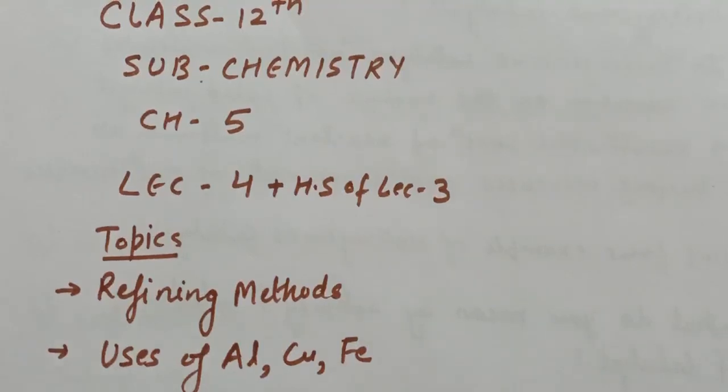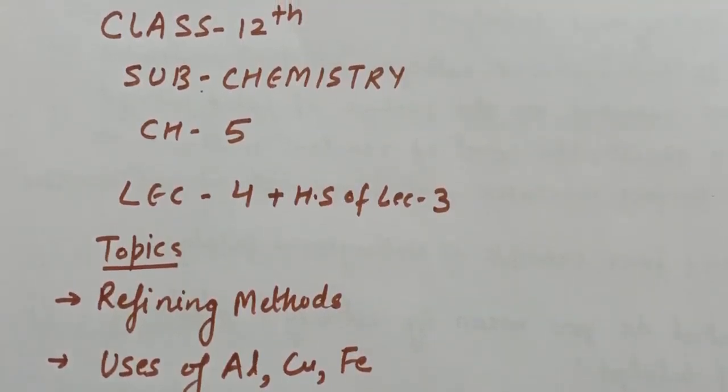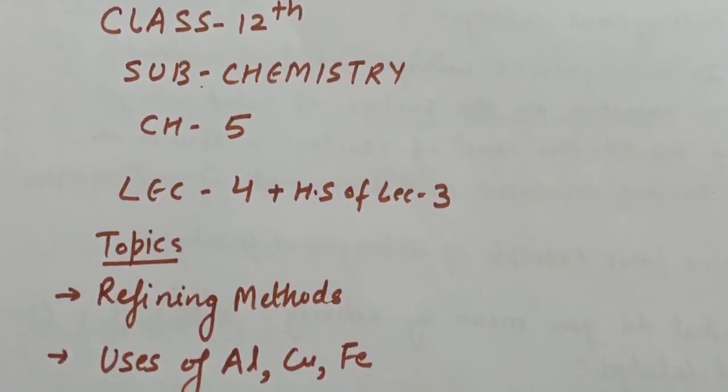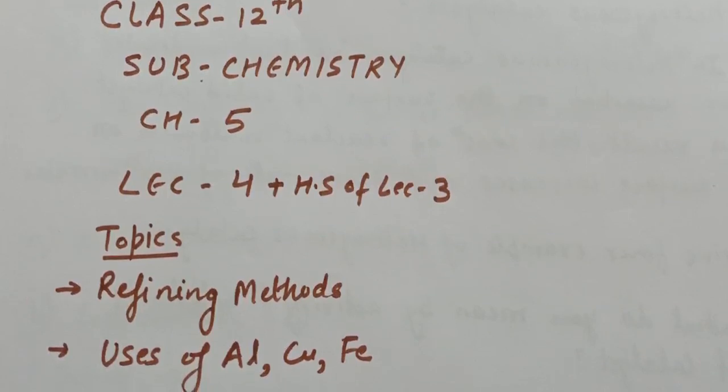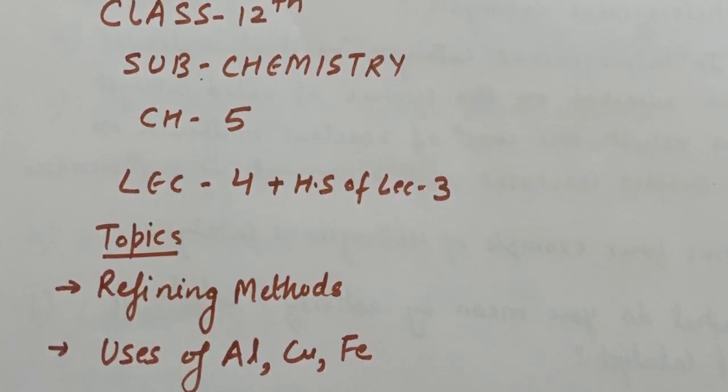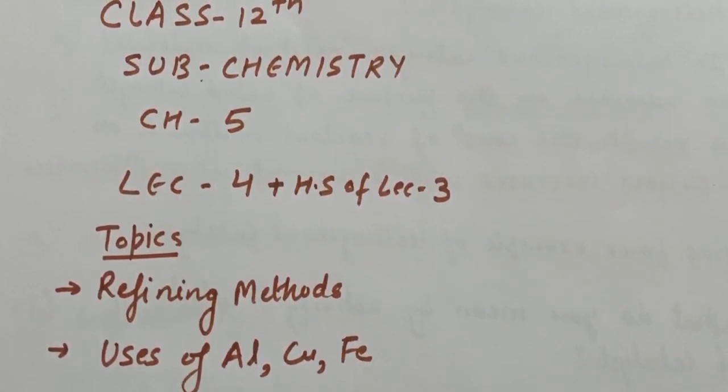Good morning everyone. This is class 12th subject chemistry chapter 5 lecture number 4. In this lecture I will be covering refining methods and uses of aluminium, copper and iron. And in the end of this lecture I will be discussing the homework that I gave you in lecture number 3. So let's start with refining methods.